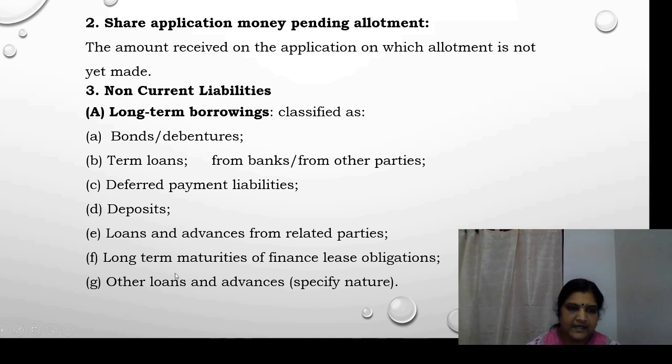So, these are the items coming under long-term borrowings: bonds and debentures, term loans either from the banks or other parties, deferred payment liabilities, deposits, loans and advances from related parties, long-term maturities of finance lease obligations and other loans and advances. Usually the items coming will be bonds and debentures, term loans, and sometimes other loans and advances also. So these are the usual items.